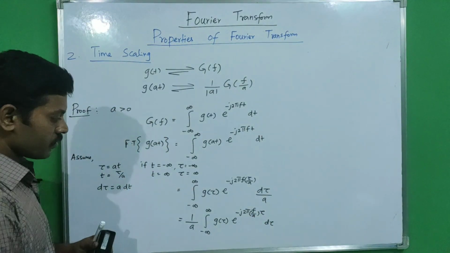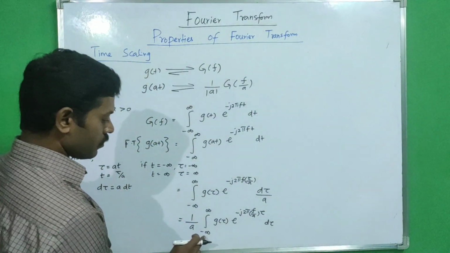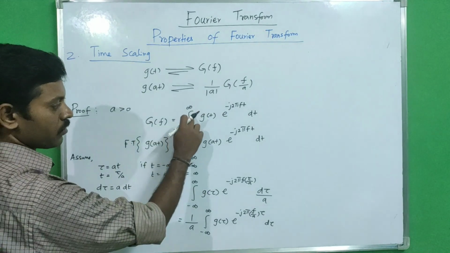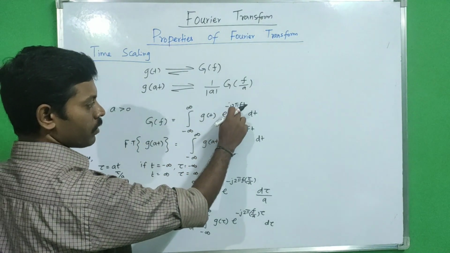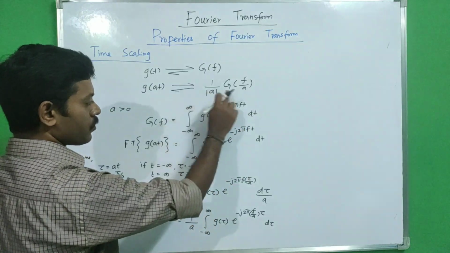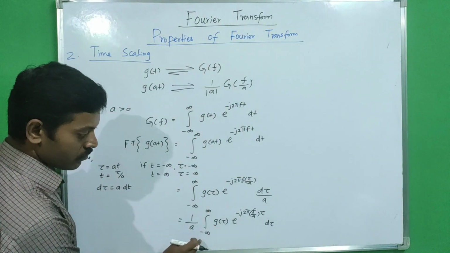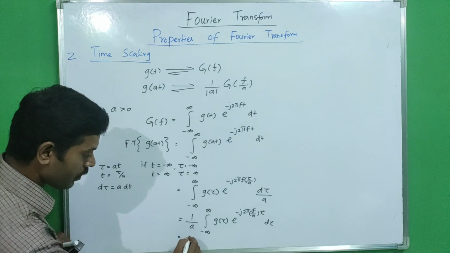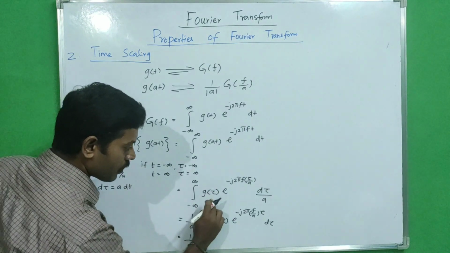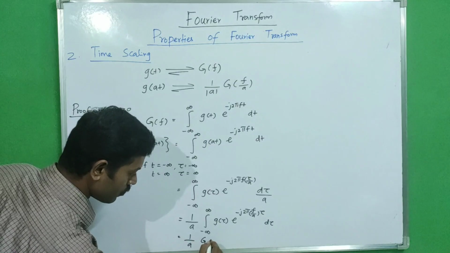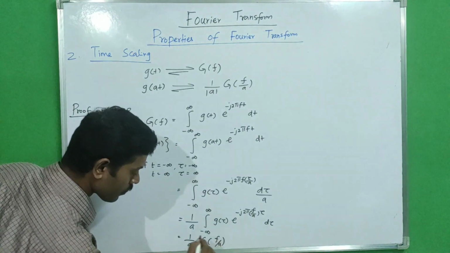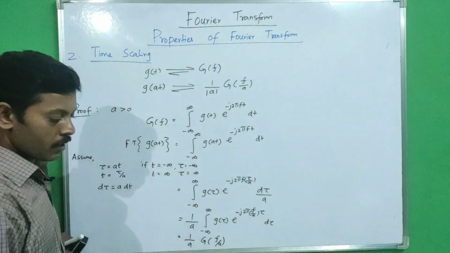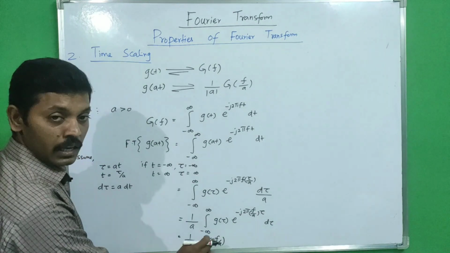Now you just observe this equation and the Fourier transform equation. G of f equals integration minus infinity to plus infinity g of t e power of minus j 2 pi f t dt. So here this equation is a function of f, and that equation is a function of f by a. So we can write 1 by a and replace this integral by G of f by a, because one is a function of f and the other is a function of f by a.